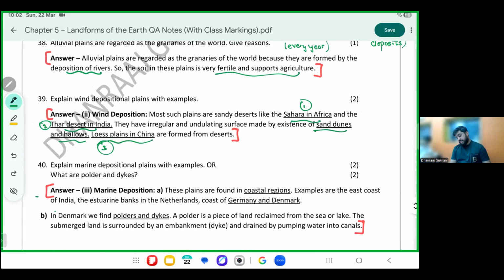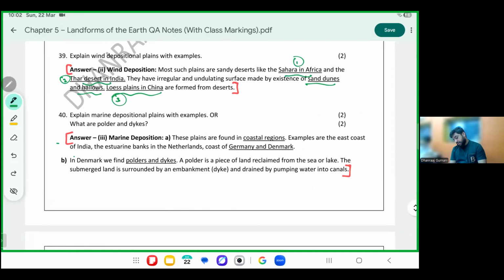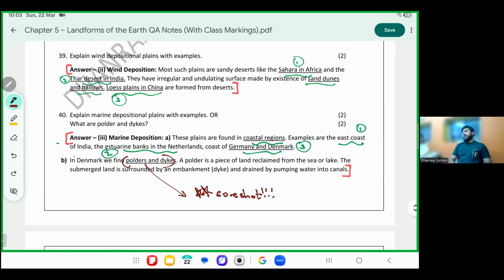Marine deposits are formed on the coastal areas. Examples are the east coast of India, the estuaries bank in the Netherlands, and the coast of Denmark and Germany. In Denmark and Germany, they are called a polder and a dike.